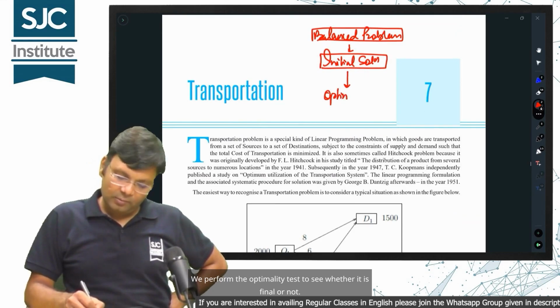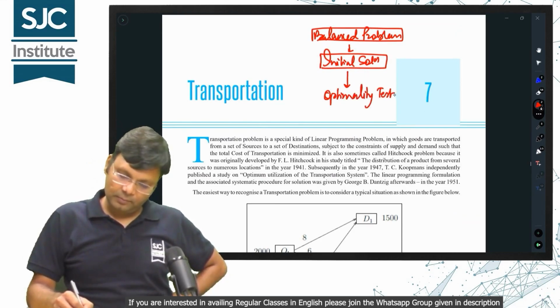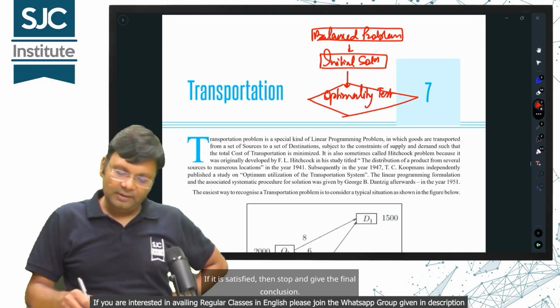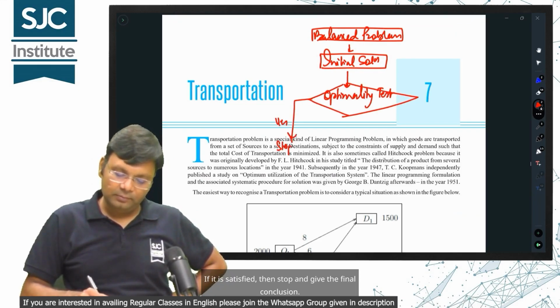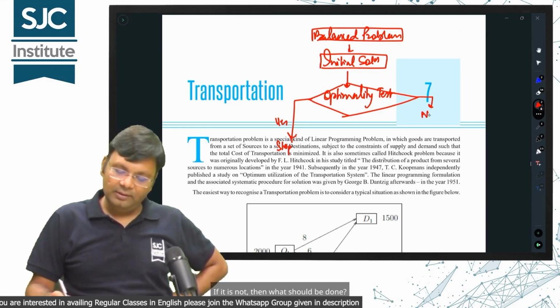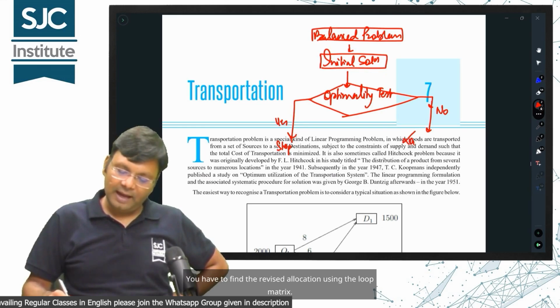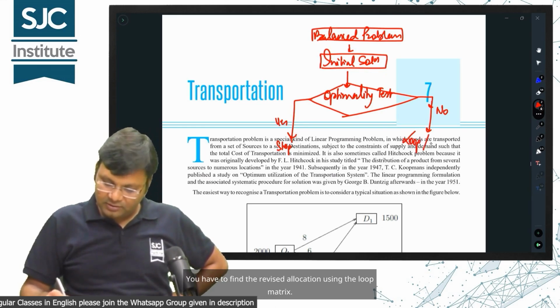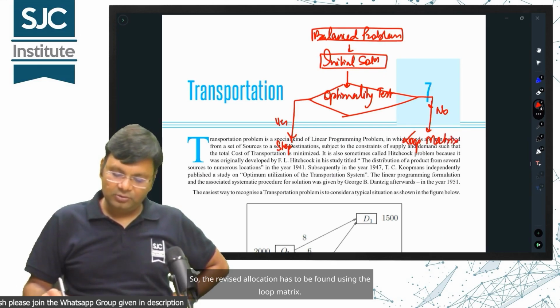We perform the optimality test to see whether it is final or not. If it is satisfied, then stop and give the final conclusion. If it is not, then what should be done? You have to find the revised allocation using the loop matrix.